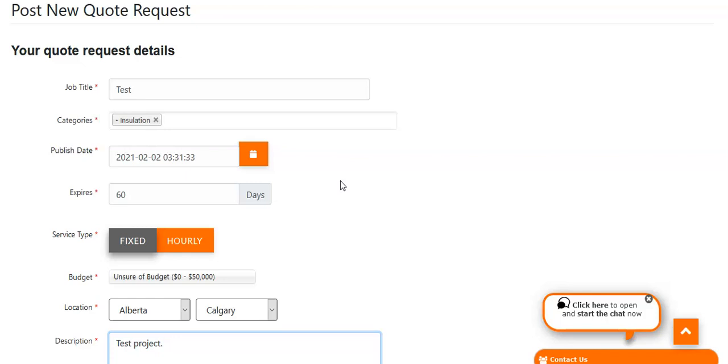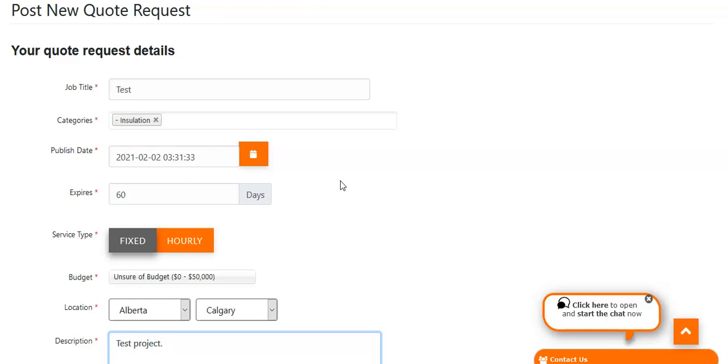So you can send them a message to ask a question, or they could send you an updated quote if they discover something new about the project. There's also a public clarification board where users can ask questions in public and say, look, I need a little bit more information about how this job is going to be done and what do you need from me, and that kind of thing. But really, it's geared to making it easy to get quotes from multiple different people without having to call and email a million different times.